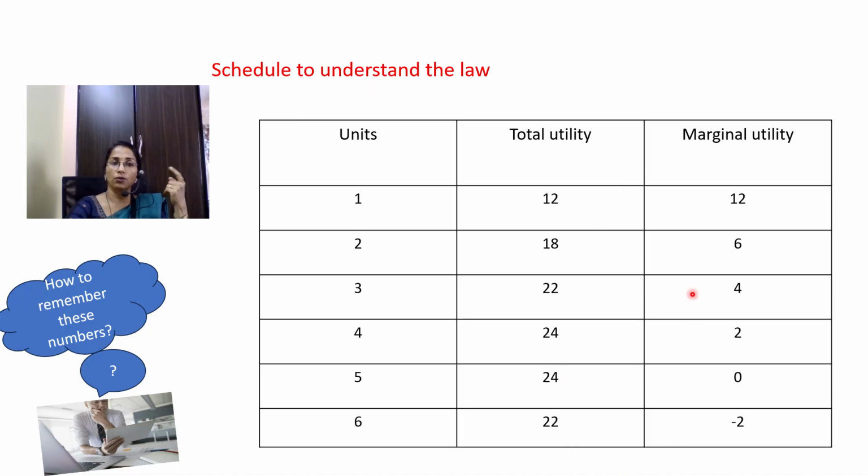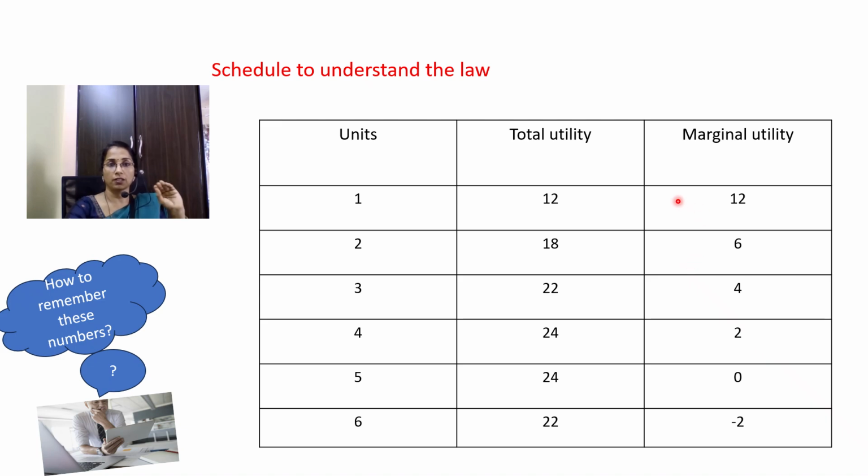If you can't remember the total utility column, then you can memorize the marginal utility column. If you memorize the marginal utility column, total utility can be calculated by adding up the marginal utilities. You know that TUn is equal to MU1 plus MU2 plus MU3 plus MU4, and so on. So here you can calculate the total utility by adding up these marginal utilities.